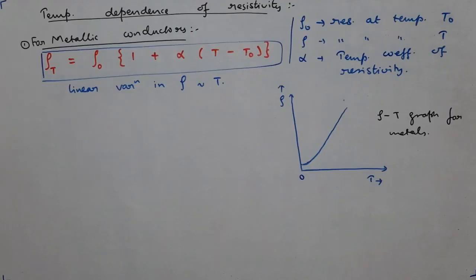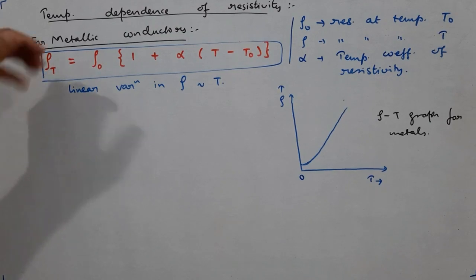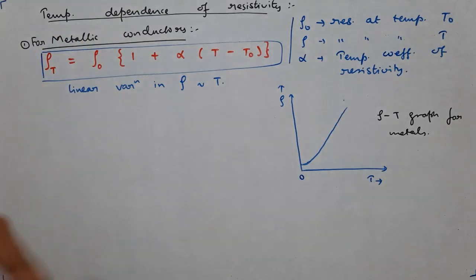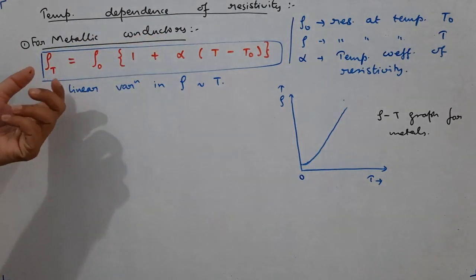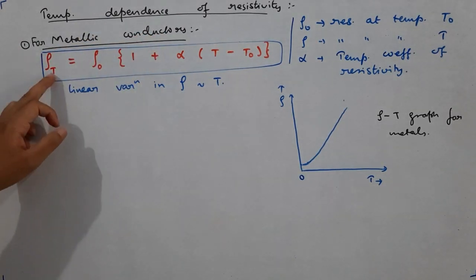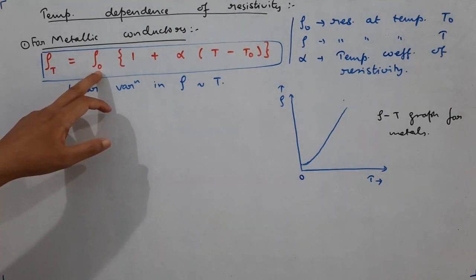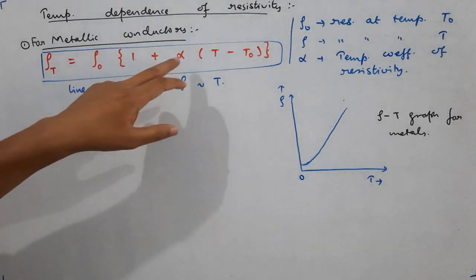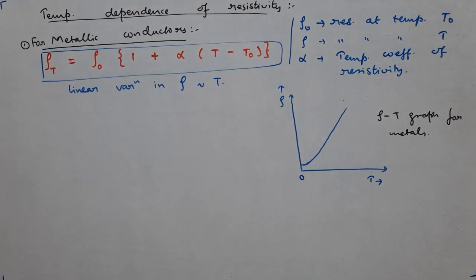Now next I would like to discuss a very important topic, temperature dependence of resistivity. First I will discuss the variation for metallic conductors and then I'll switch over to insulators and semiconductors. For metallic conductors, this is a relation, just to remember this, that the resistivity at temperature T is its initial resistivity at temperature T0 multiplied by 1 plus alpha (T minus T0).